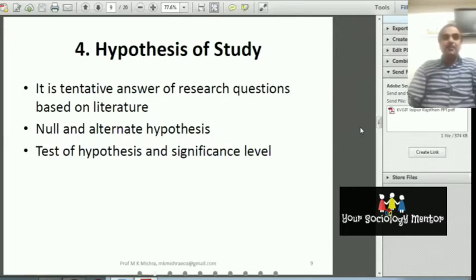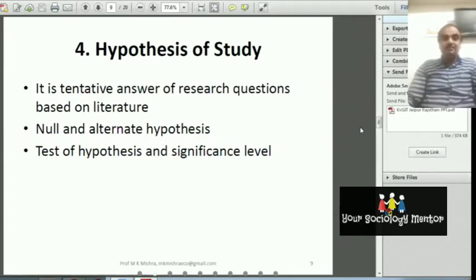So what is the null hypothesis? Null hypothesis is the hypothesis which is to be tested. This is the null hypothesis. And what is the alternate hypothesis? Alternate hypothesis is the complementary of the null hypothesis. If the null hypothesis is not okay, then what will be? That is the complementary hypothesis.